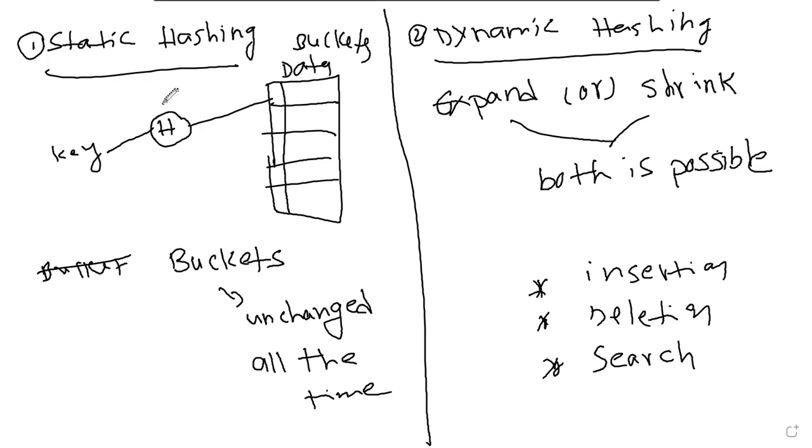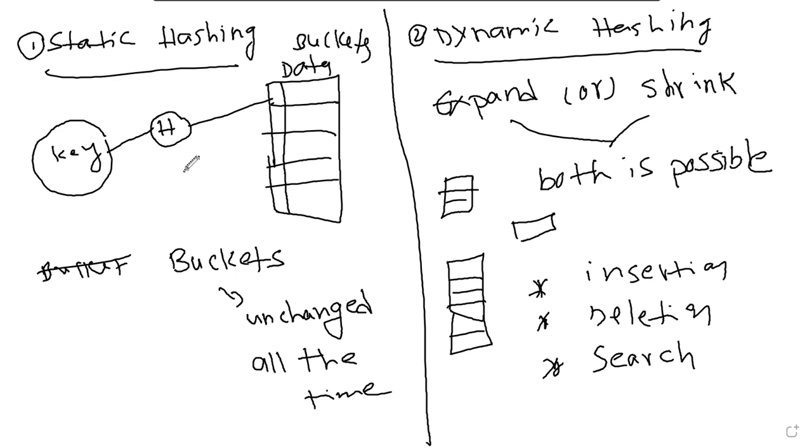Here we can't expand or shrink, whereas in the dynamic hash function we can expand. If this is the data bucket, for now we have 3, we can increase that to 5, or these 2 can be made into only 1 bucket. This is possible in dynamic hashing, and growing and shrinking the data buckets is not possible in static hashing.